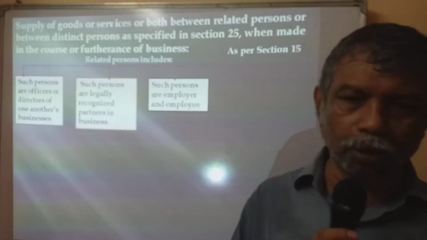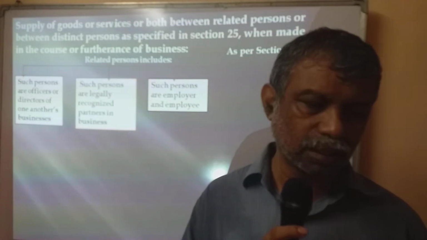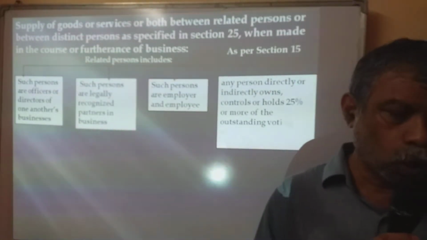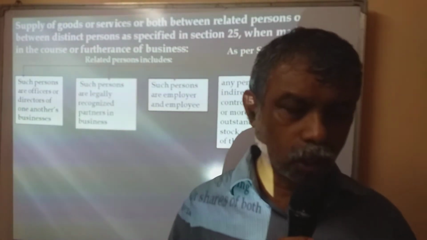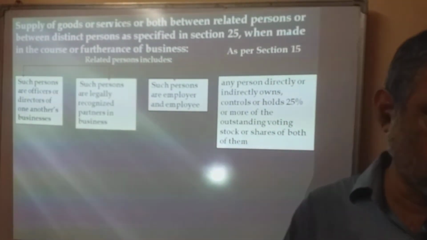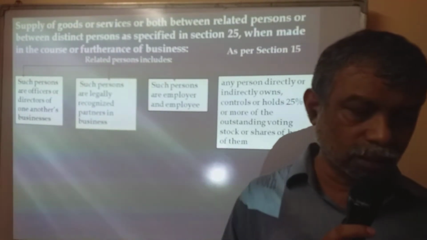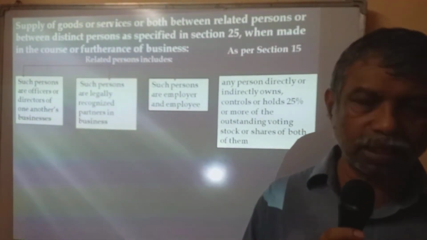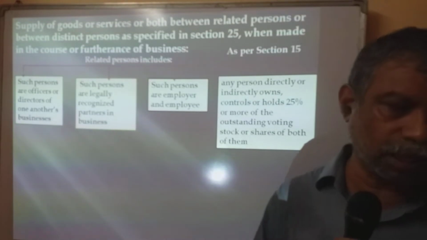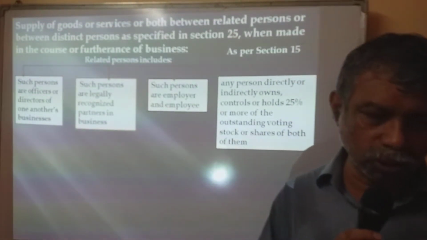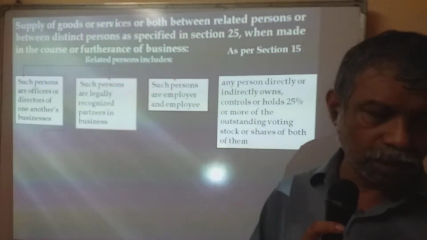Employer and employee are related persons. Clear? Any person who directly or indirectly owns, controls or holds 25% or more of the outstanding voting stock, then such a person is also a related person.